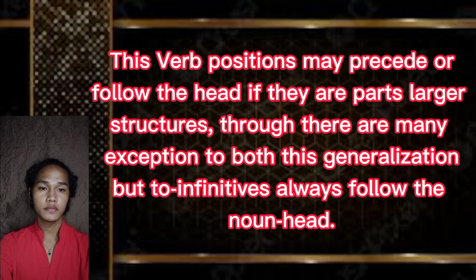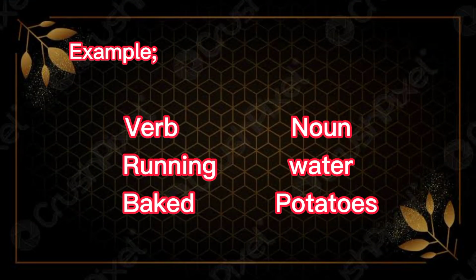Verb as noun modifier. This verb position may precede or follow the head if they are parts of larger structures. True, there are many exceptions to this generalization, but the infinitives always follow the noun head. Example is running water. The verb is running and the noun is water. Next is baked potatoes. The verb is baked and the noun is potatoes.